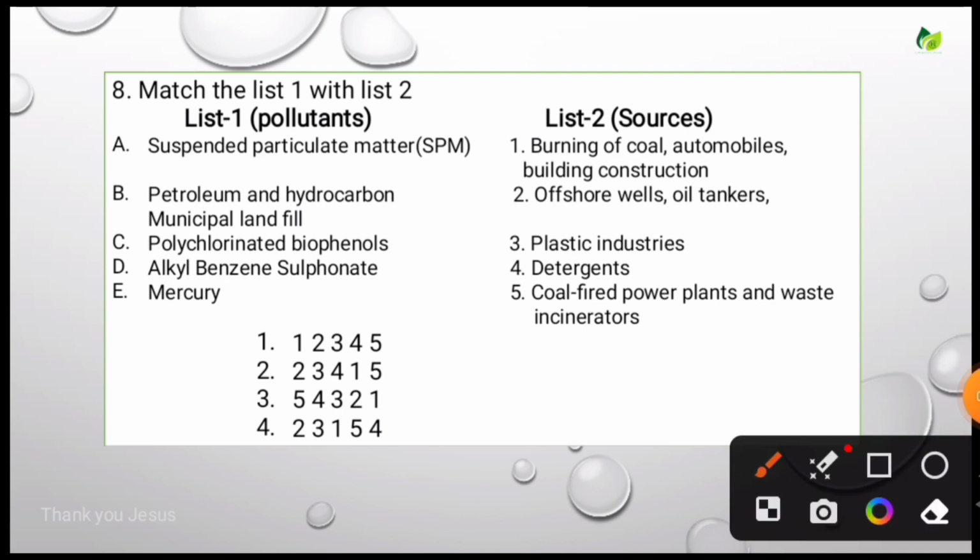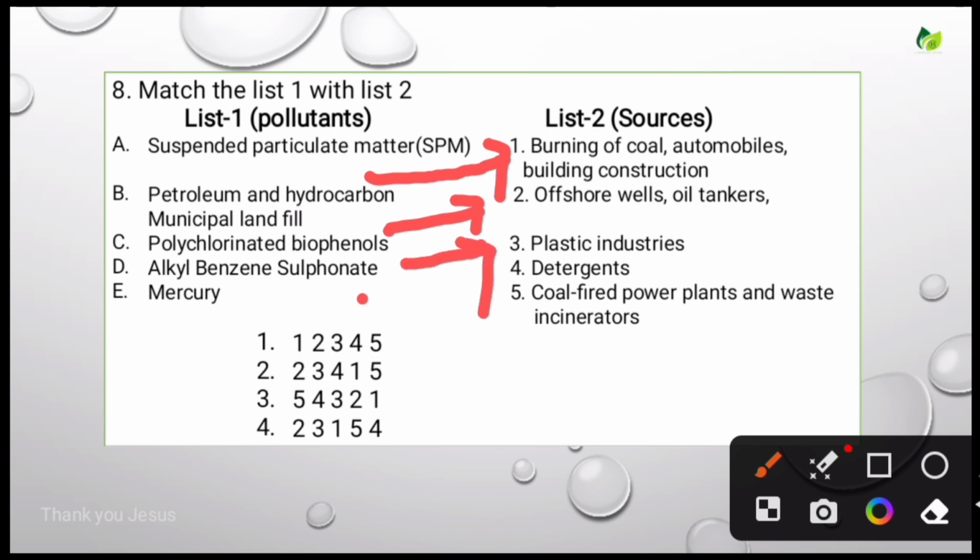For easy understanding, the options are given like this. Suspended particulate matter is related to burning of coal, automobiles, building construction. Petroleum and hydrocarbon is related to offshore wells, oil tankers. Polychlorinated biphenyls is related to plastic industries.